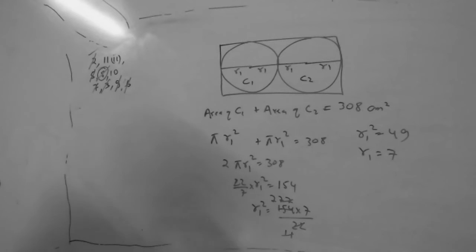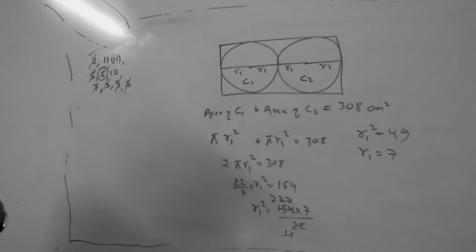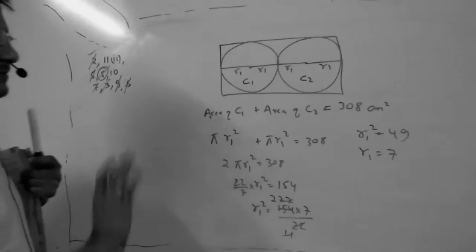Did you get it? So 2 pi r square. Pi R1 square plus pi R1 square will be what? Did you get it? Anyone has doubt till here?